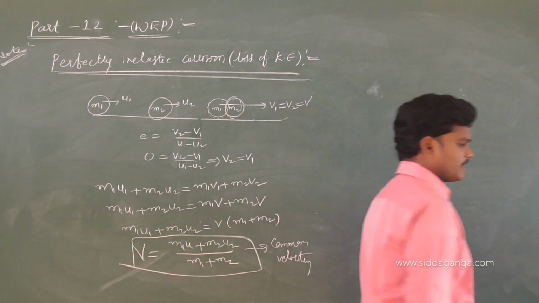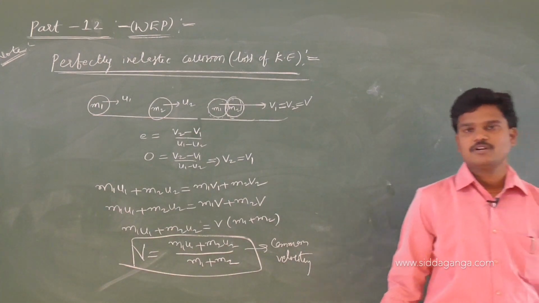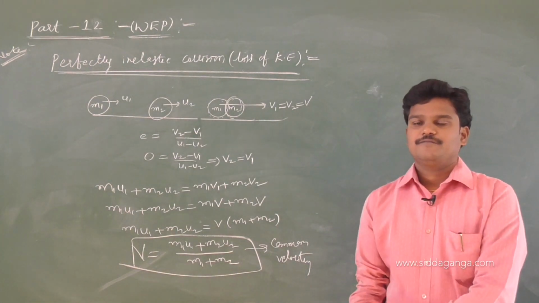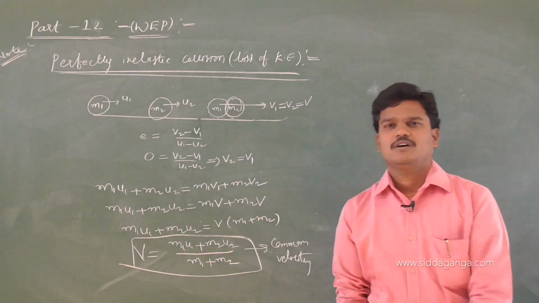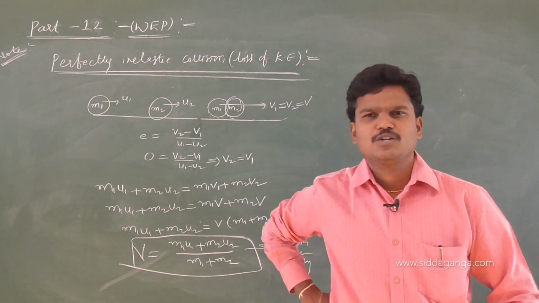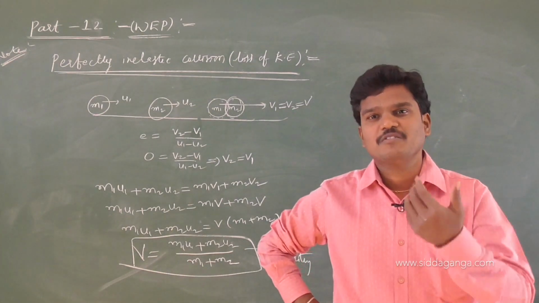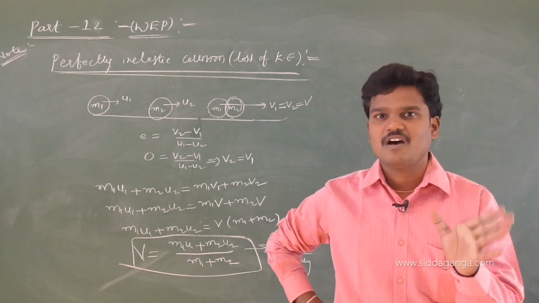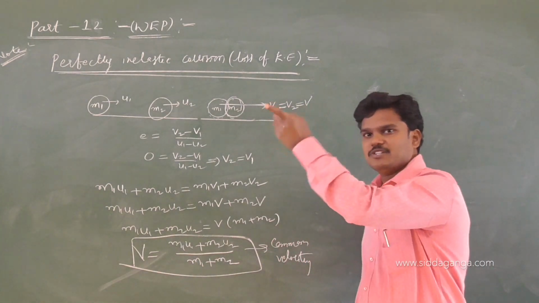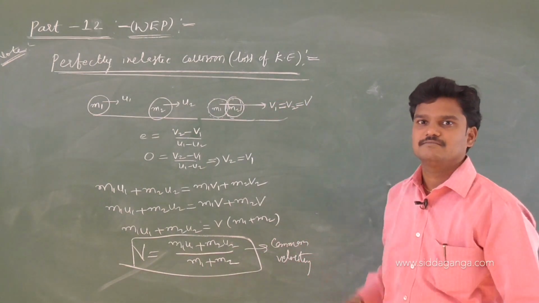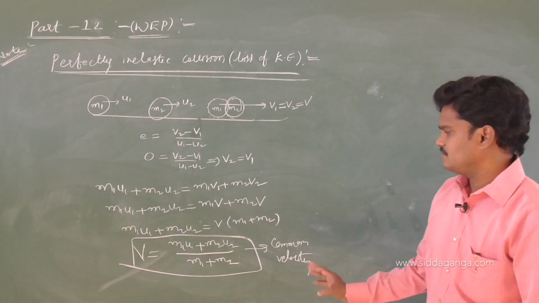Now what is our target? So I got the common velocity equation. If they give 2 kg and 4 kg moving with some speeds, 5 meter per second and 2 meter per second, and after the collision they stick together and move with a common velocity, then what is that common velocity? If they ask, v is equal to (m1 u1 plus m2 u2) by (m1 plus m2), direct. Okay, basic equation.